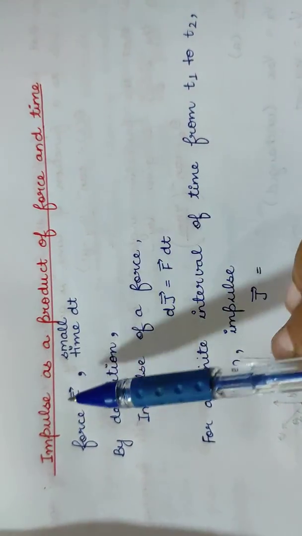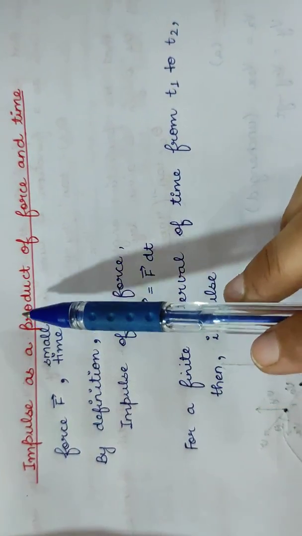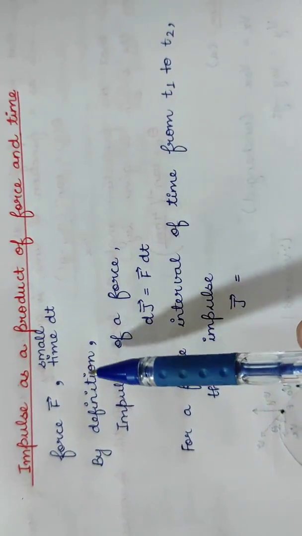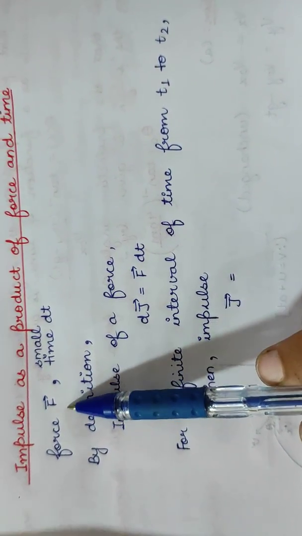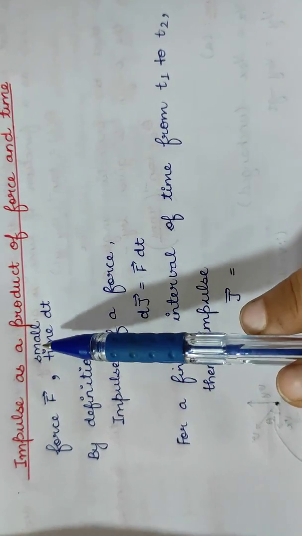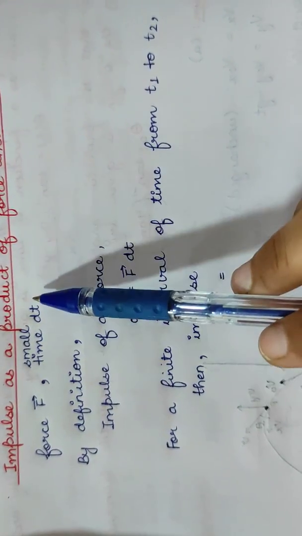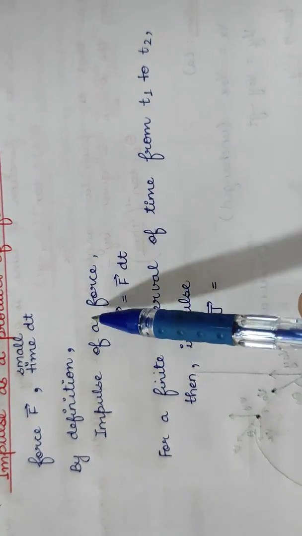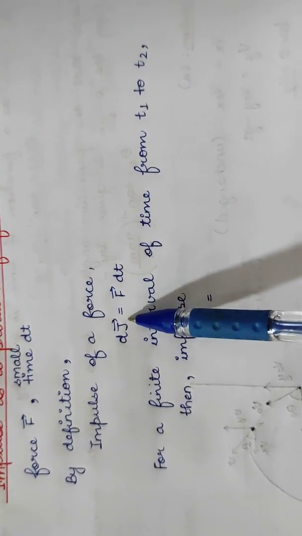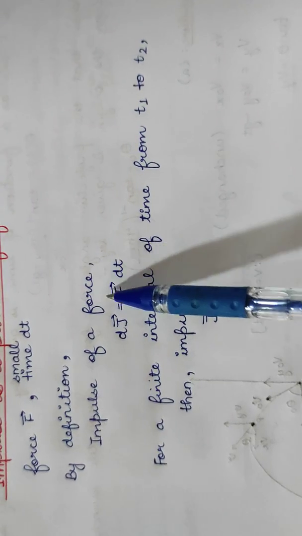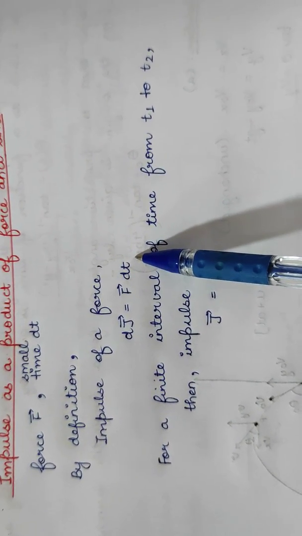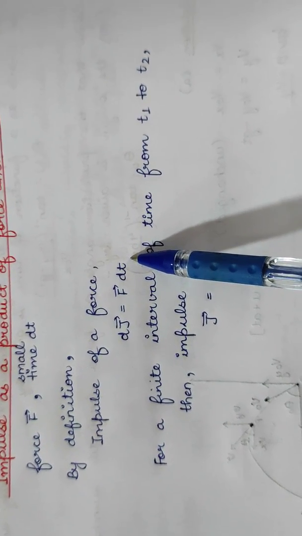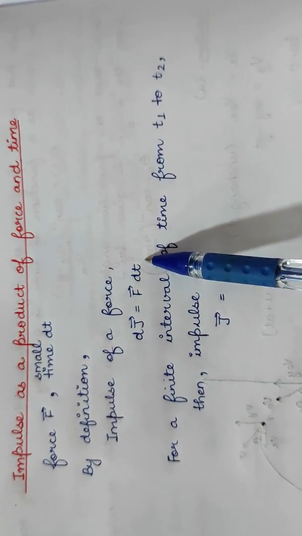Okay class, so here we are going to discuss impulse as a product of force and time. Now consider that a force F acts for a small time dt. Then by definition the impulse of a force is given by dJ vector equals F vector dt. Okay, because in the definition we studied that impulse is equal to force into time duration.